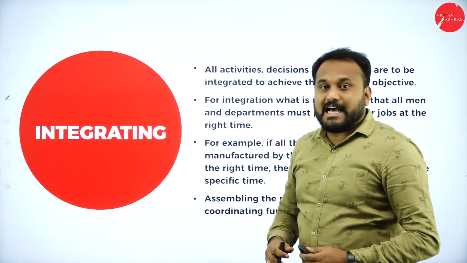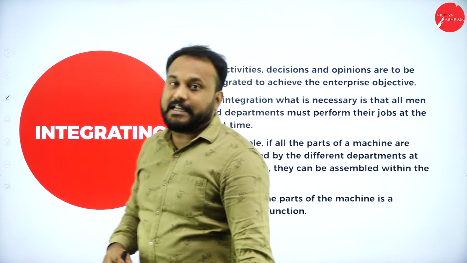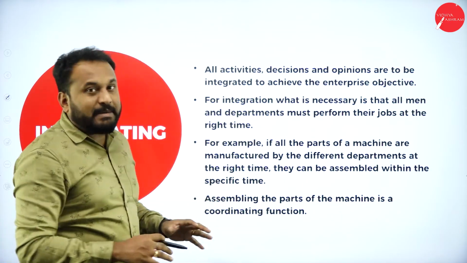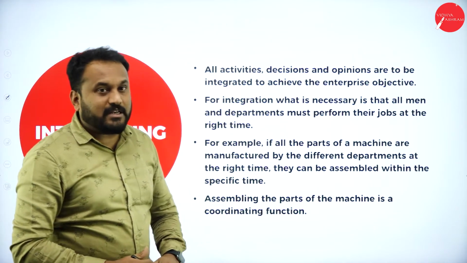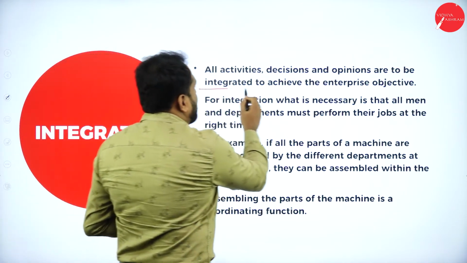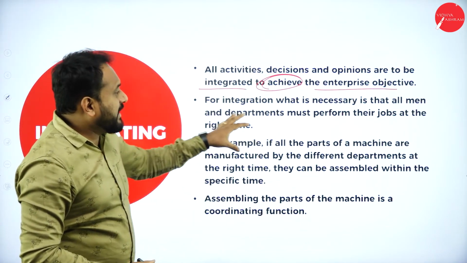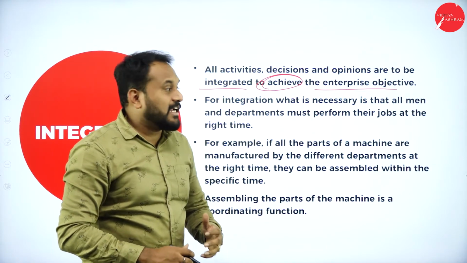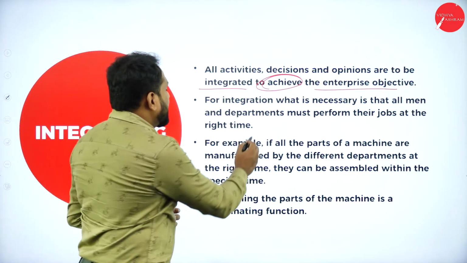And the last one here we have is integrating. Now, what is integrating all about? All managers need to go with integration. All activities, decisions and opinions are to be integrated to achieve the enterprise objective. For integration, what is necessary is that all men and departments must perform the job at the right time.